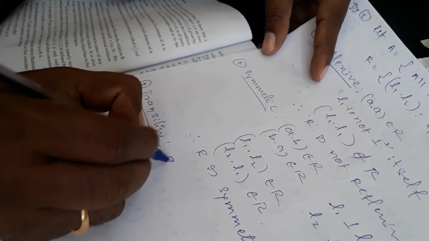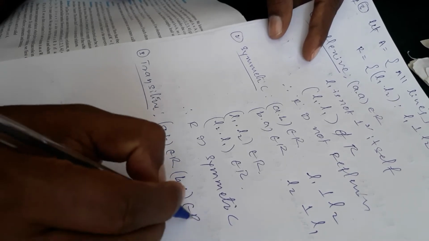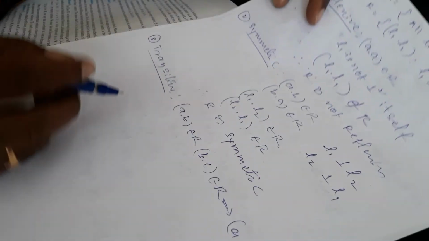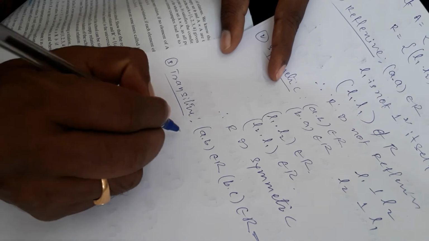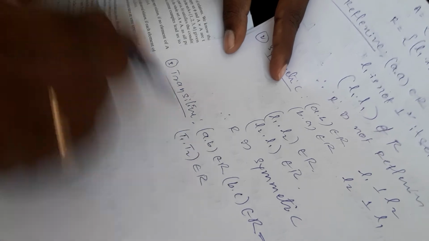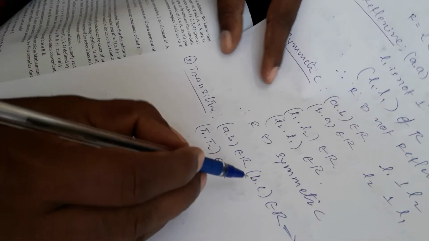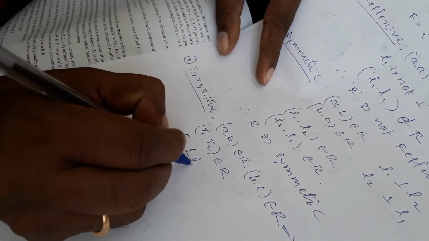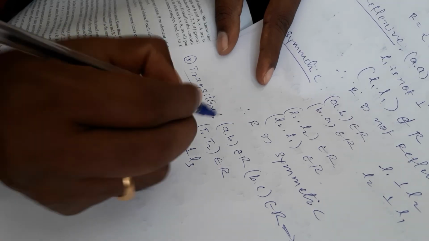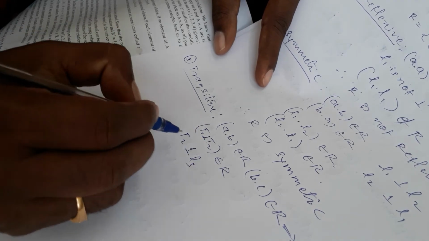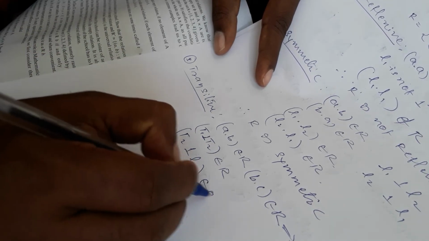Here the condition is: (A, B) belongs to R and (B, C) belongs to R implies (A, C) belongs to R. Now here L1 is perpendicular to L2, so (L1, L2) belongs to R. Next, L2 is perpendicular to L3, so (L2, L3) belongs to R.